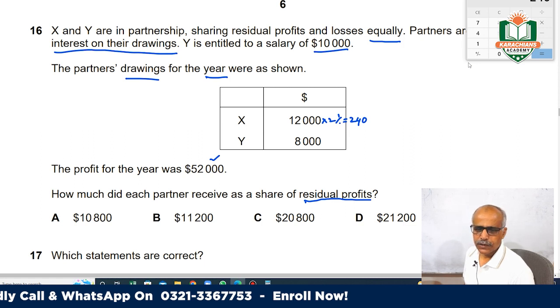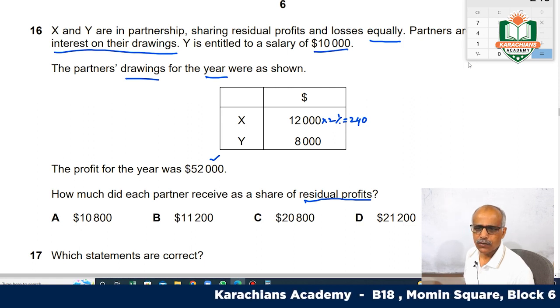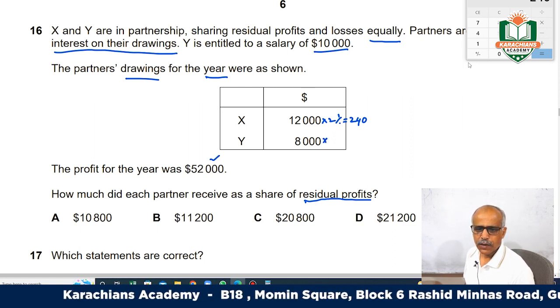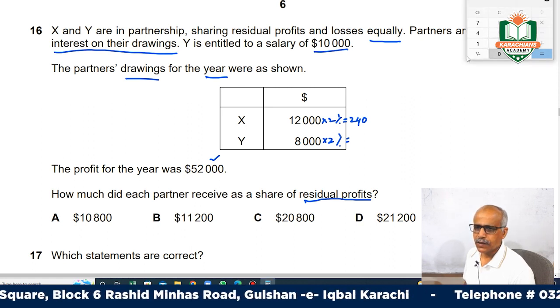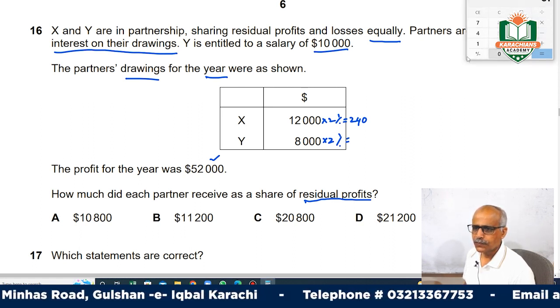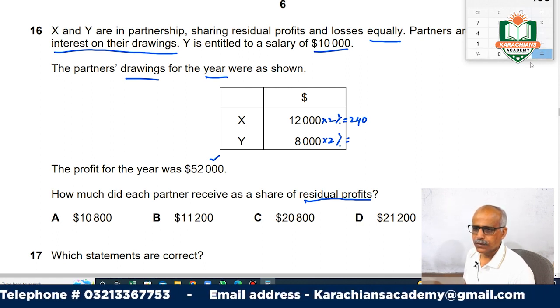They will debit the account of X and treat this interest as income in the appropriation account. On 8,000 the interest is 160.